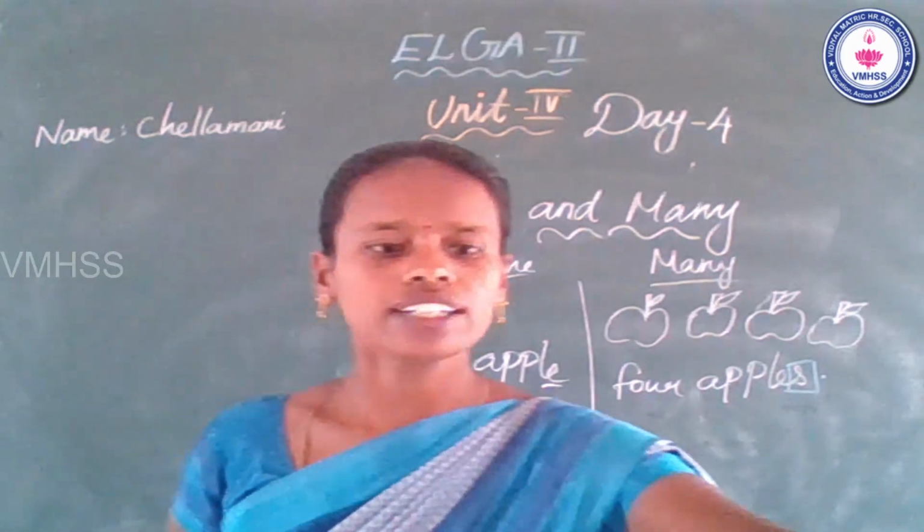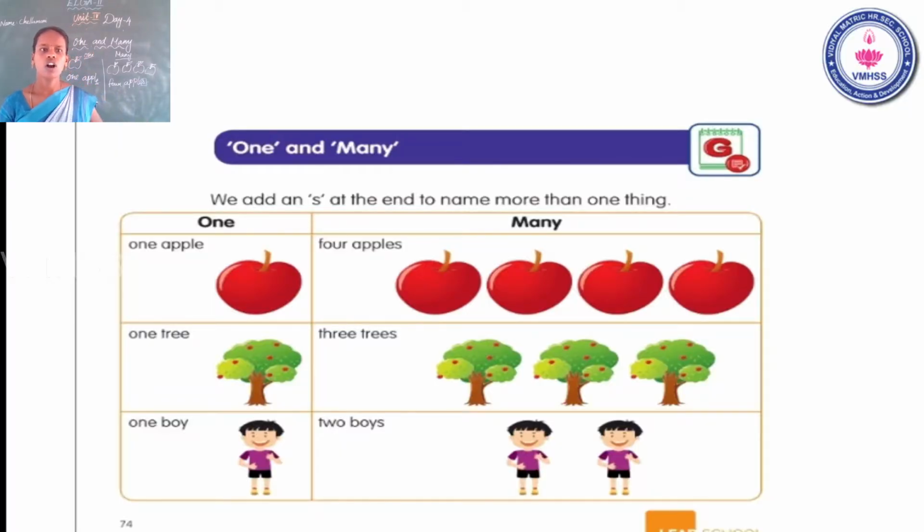Okay. Now look at the slide. See this? How many apples? First one, one apple. Next, see the second column? Four apples. See this? Yes, apples. One apple, four apples. Next, one tree, three trees. One boy, two boys. Note down this -s at the end. Okay. Now see the next slide.